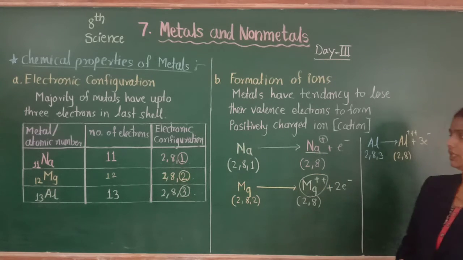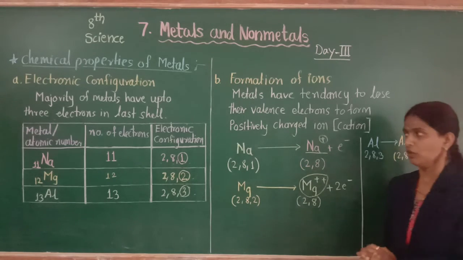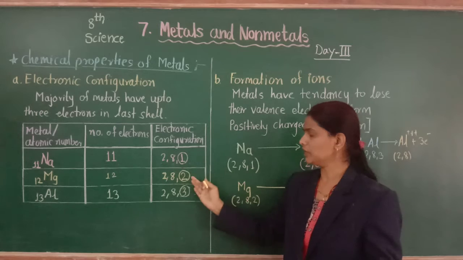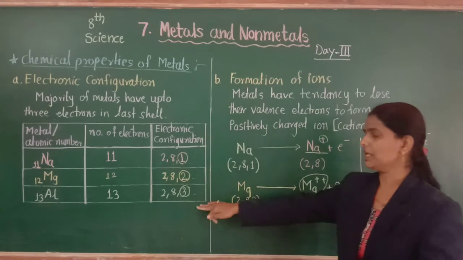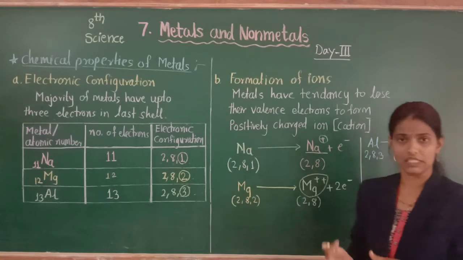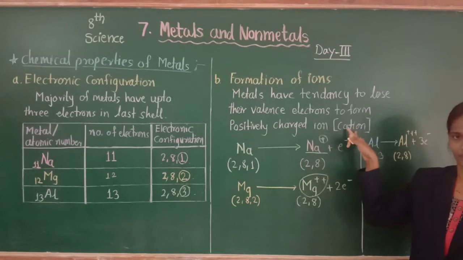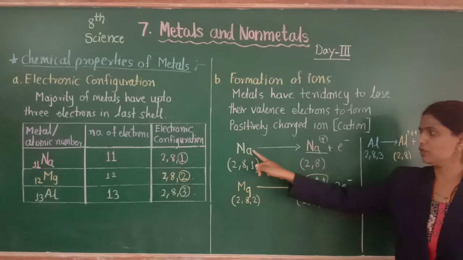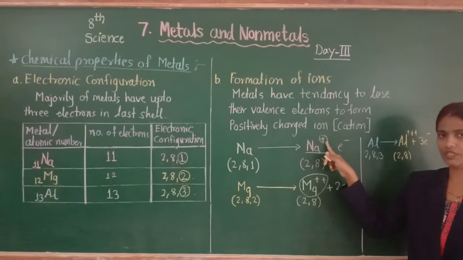Get it? These metals have a tendency to lose their valence electrons. We know metals have up to 3 valence electrons, 1, 2 or 3. So these metals have a tendency to lose these valence electrons from their last shell to form positive charge ions, which means cations. Sodium loses 1 electron from its outermost shell and forms 1 positive charge.